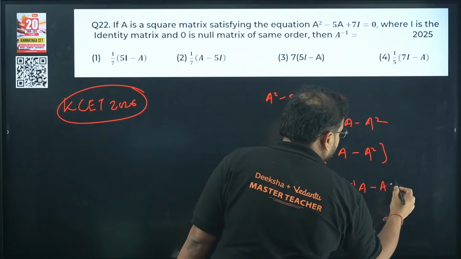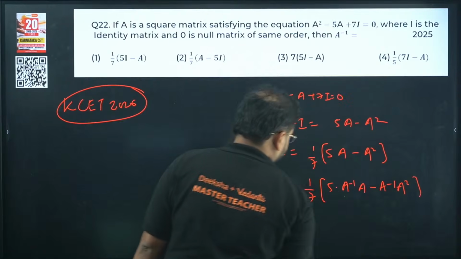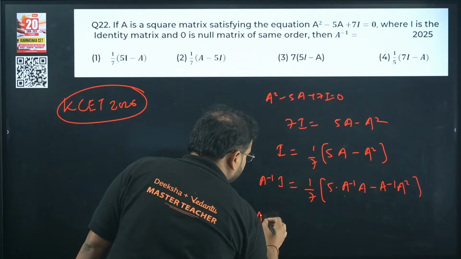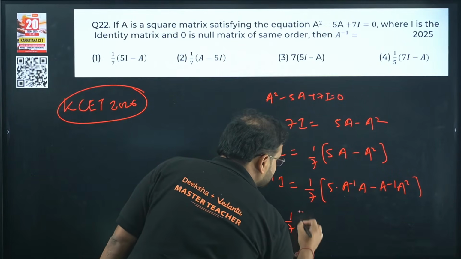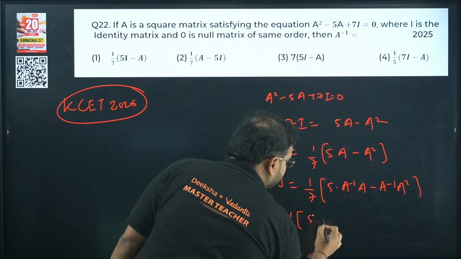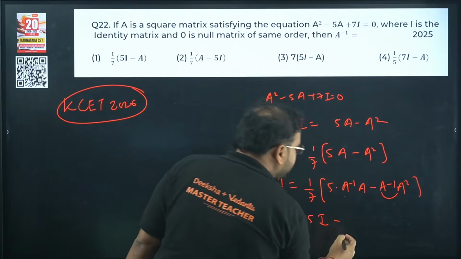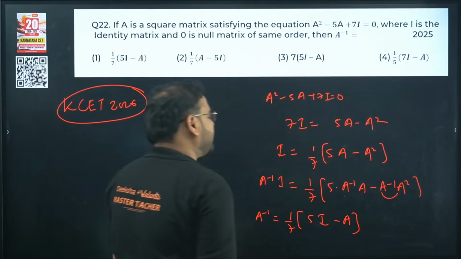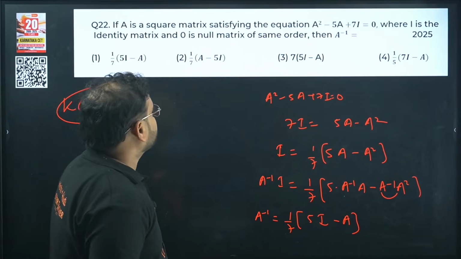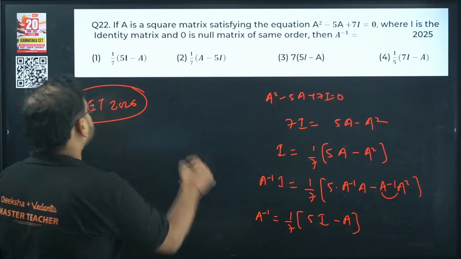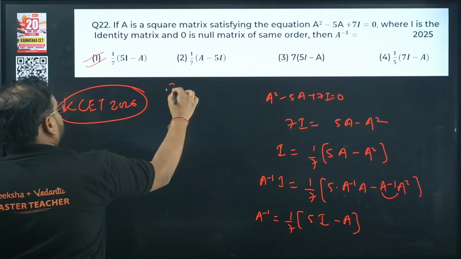A inverse I is nothing but A inverse, 1 by 7 is a constant, 5 into A inverse A is nothing but 5I, minus A inverse A square, which becomes A. So the answer is 1 by 7 (5I minus A). Option A is correct.